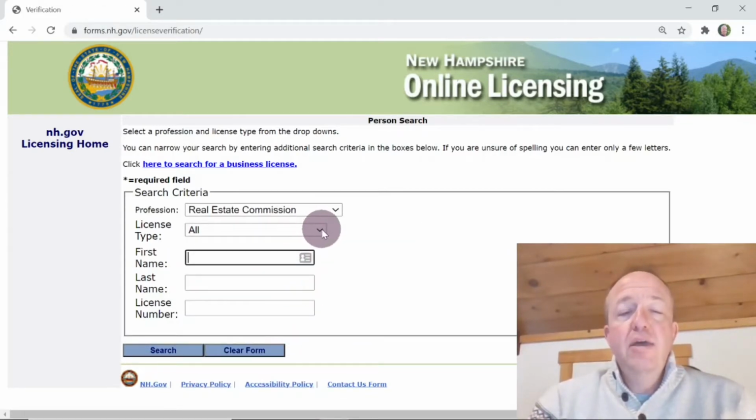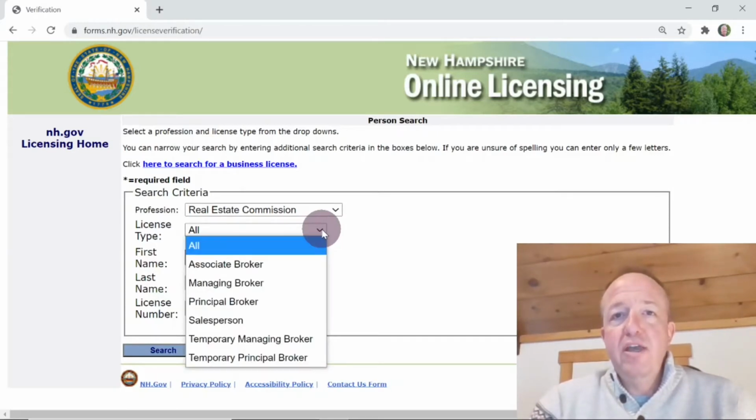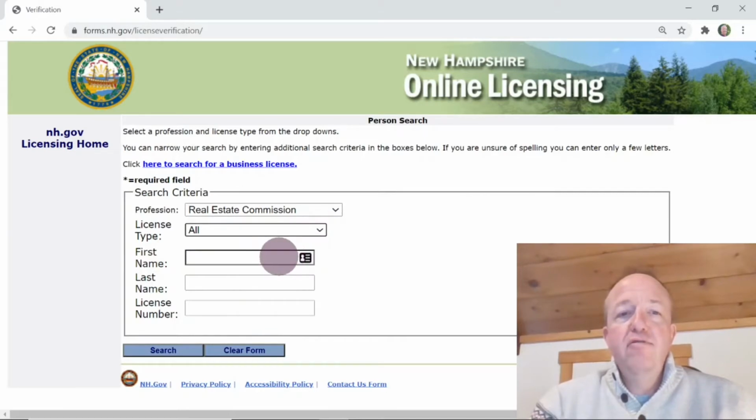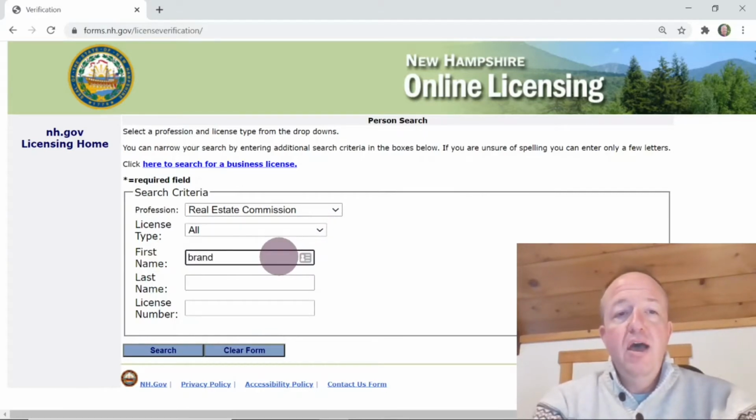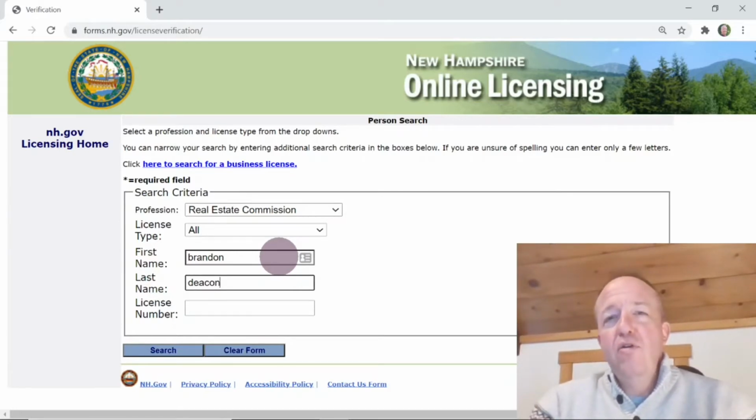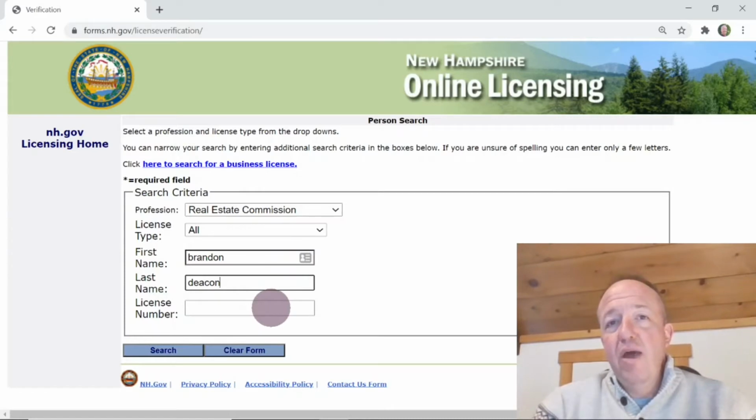For license type, I like to leave it as all because that's going to give me the maximum number of results. But as you can see, you can search by specific license type if you'd like. Now, for the first name, I'm going to put the first name of my favorite real estate agent, and I'm going to put in the last name. If I don't know the first name and last name, but I do have a license number, I can put that in as well and search only by license number instead of the name.